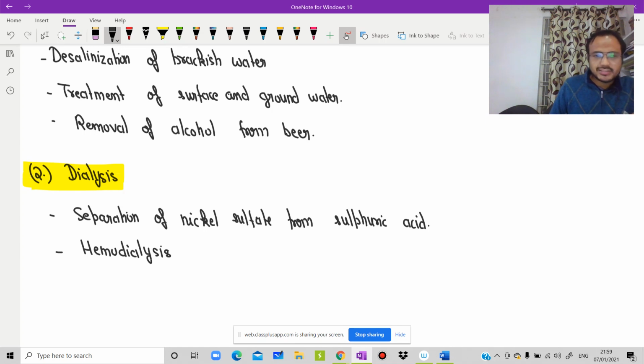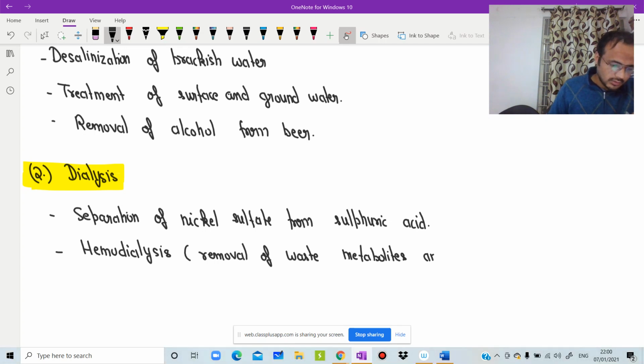What is hemodialysis? Removal of waste metabolites and excess body wastewater.